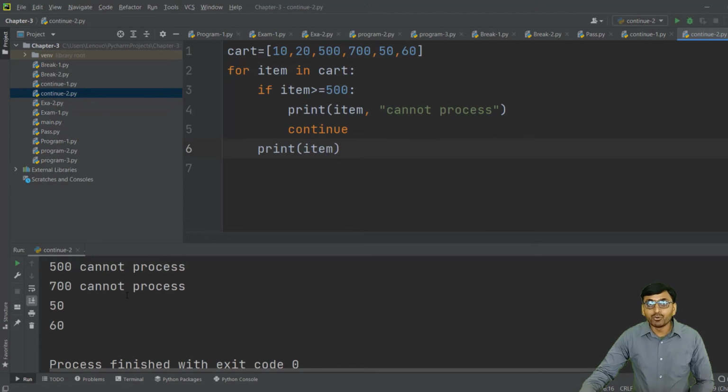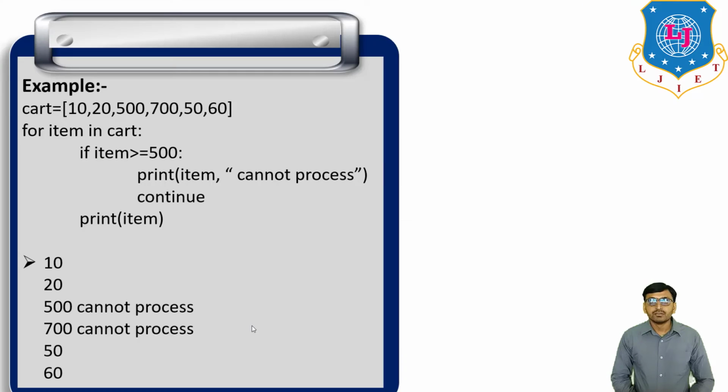So this is about the continue statement. In this lecture, we started with the break statement, then the pass statement, and at last the continue statement. Okay, so this is about today's lecture.